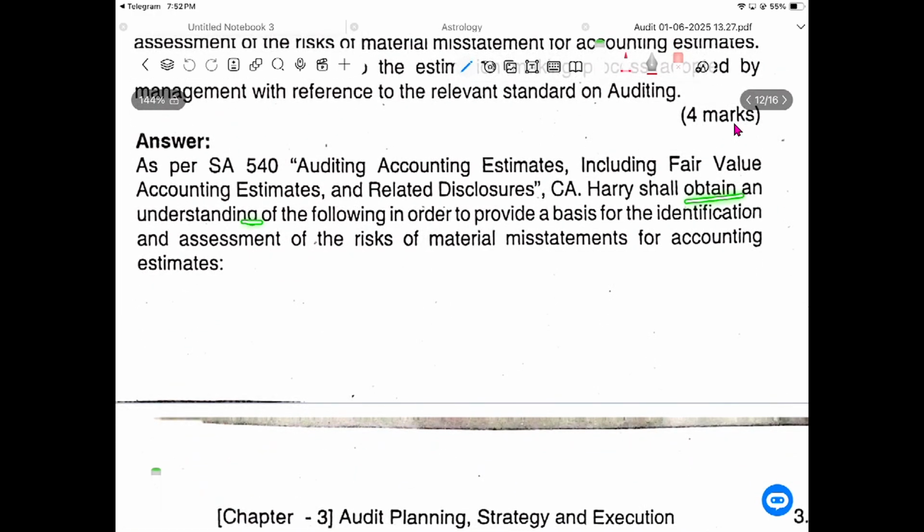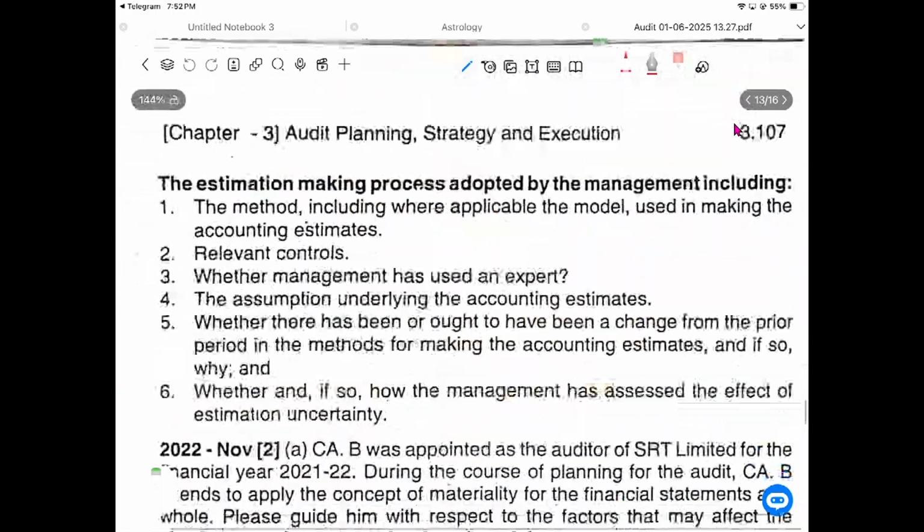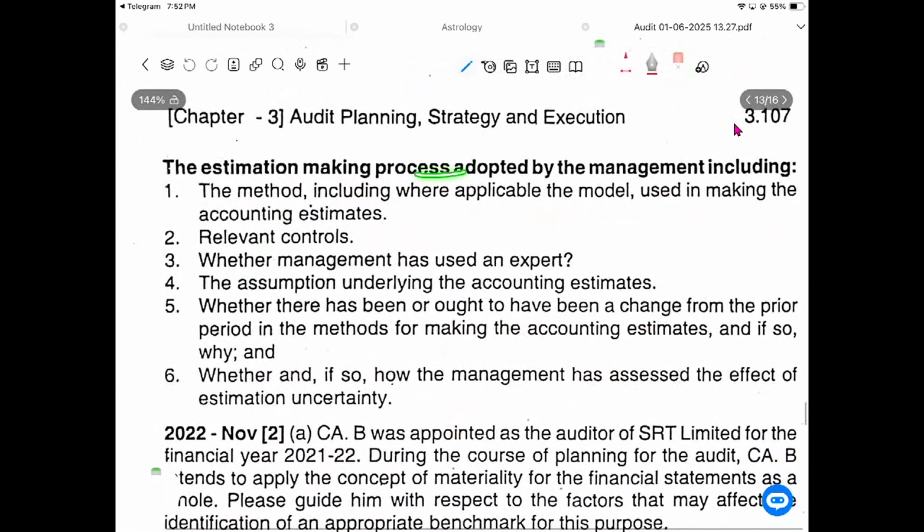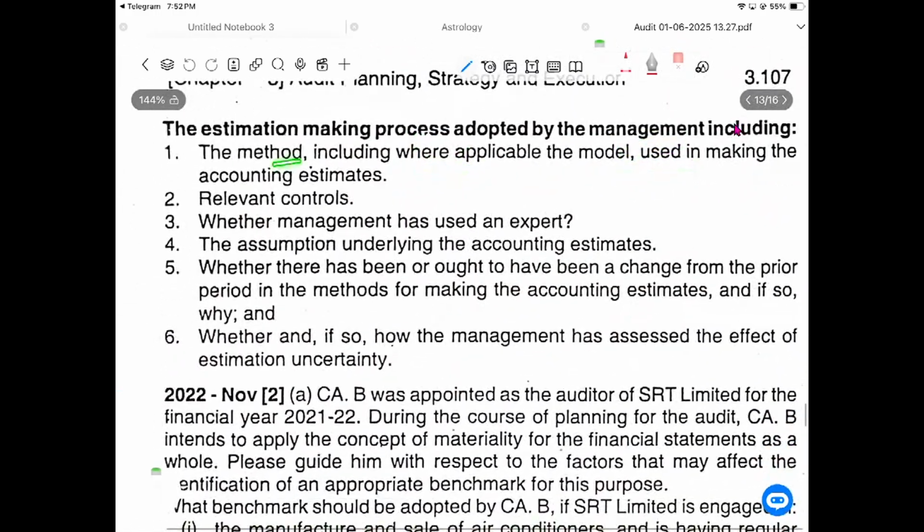CA Harris shall obtain an understanding of the following in order to provide a basis for the identification and assessment of the risk of material misstatement for accounting estimates. The estimate making process adopted by the management includes the method, including whether application of a model is used in making the accounting estimate.